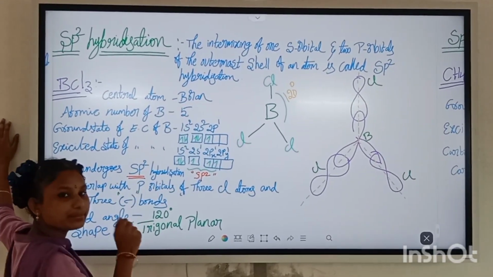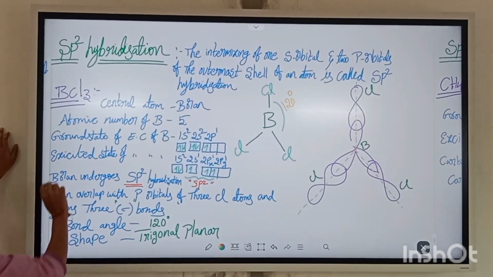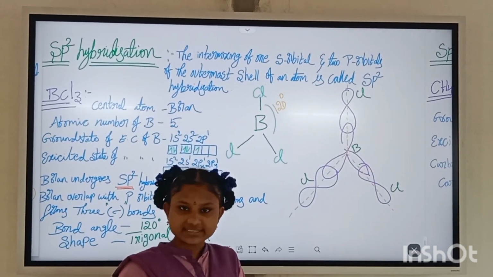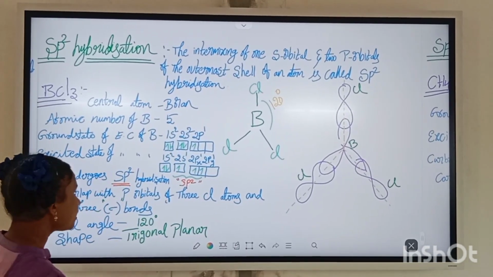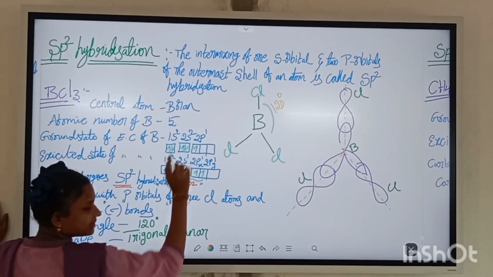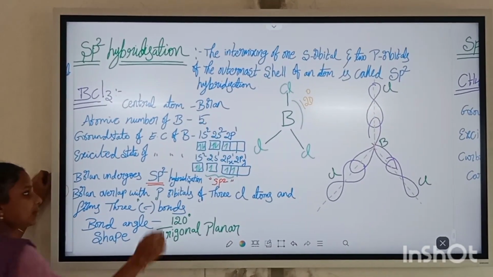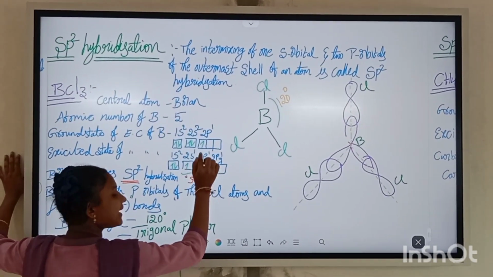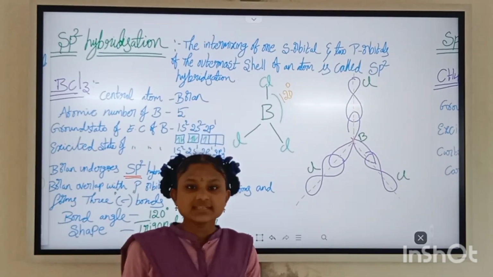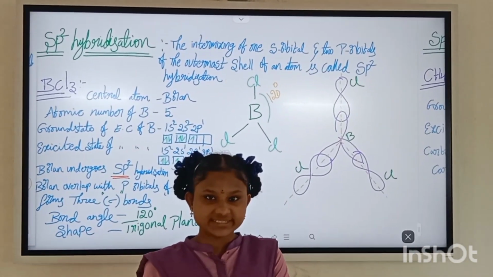The atomic number of B is 5. B means boron. Here, the electronic configuration has two states, ground state and excited state. In the ground state, the electronic configuration of B is 1s2, 2s2, 2p1. In the excited state, the electronic configuration of B is 1s2, 2s1, 2px1, 2py1. In the excited state, the central atom B undergoes sp2 hybridization.